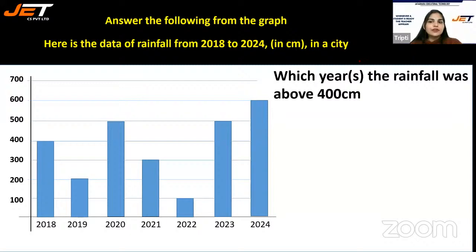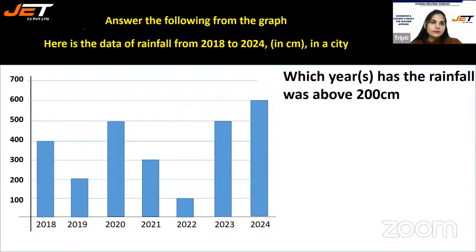Next one, which year the rainfall was above 400 centimeters? Above 400, that means above this point. Year 2020, year 2023, year 2024. 3 years. Again, 2020, 2023, 2024. Next question.